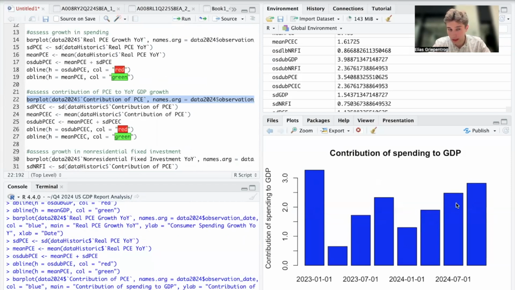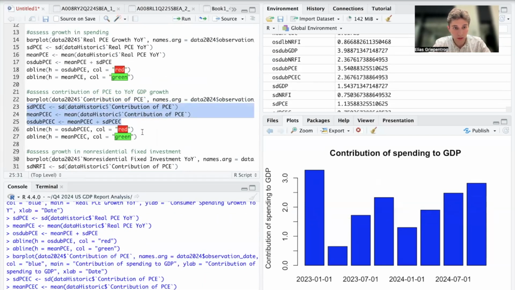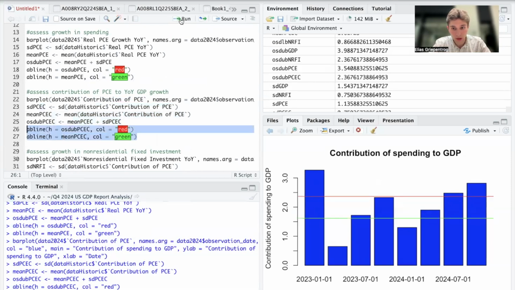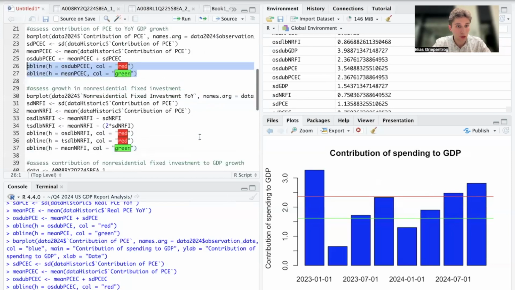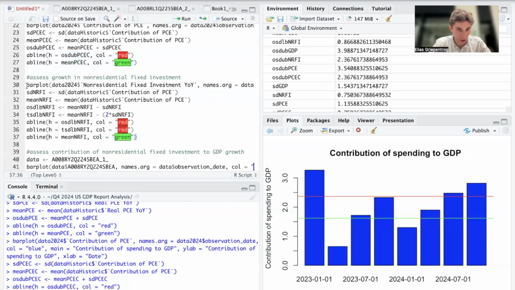And we can, of course, see that it's very similar to consumer spending. When we once again calculate the standard deviation, mean, and one standard deviation upper band, and add those two lines to the chart, we can once again see that the contribution of spending to GDP has now been above the one standard deviation upper band for 2 consecutive quarters.